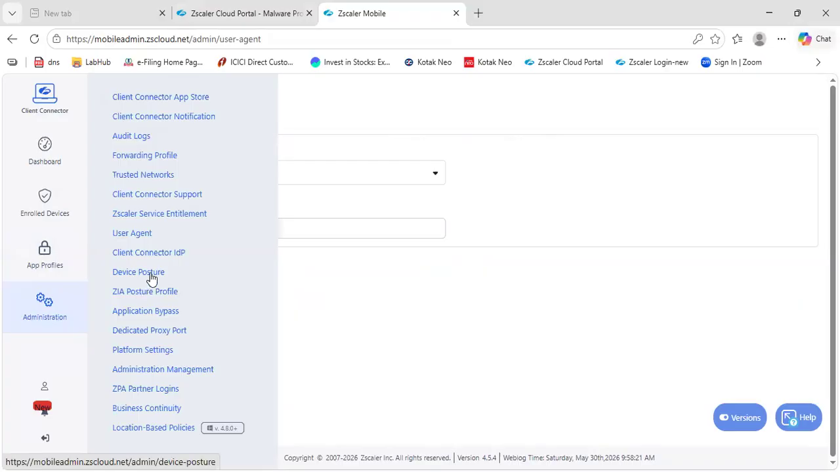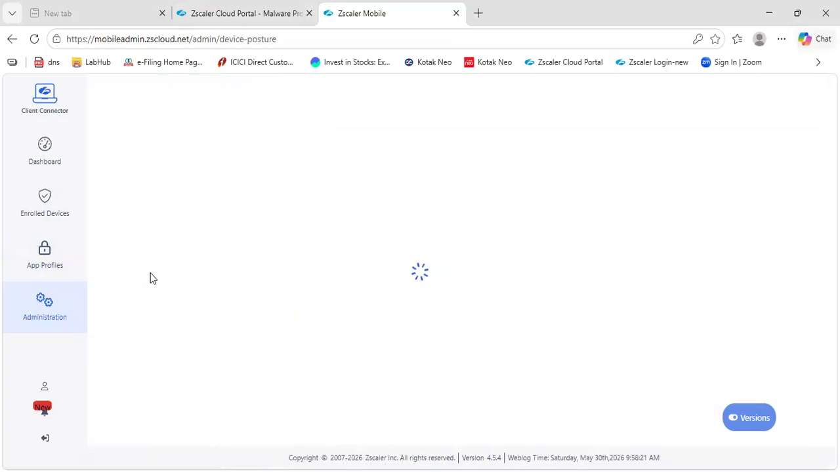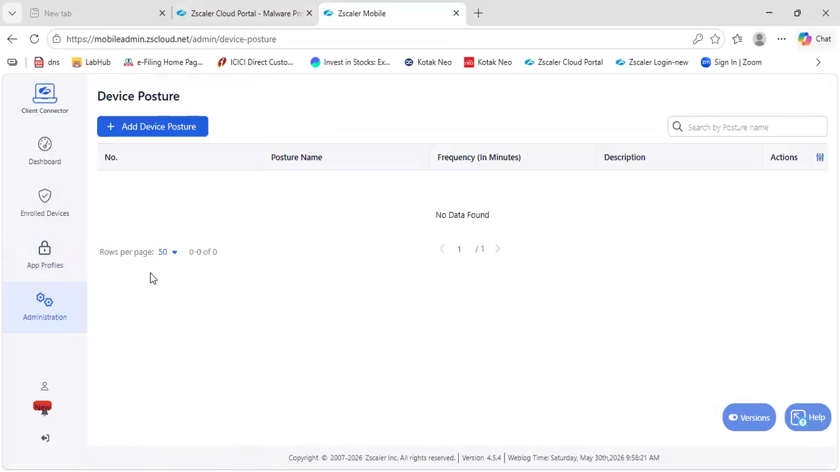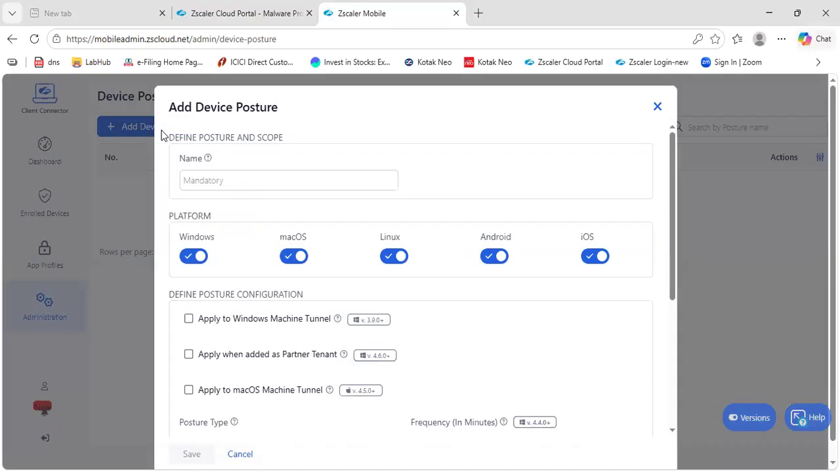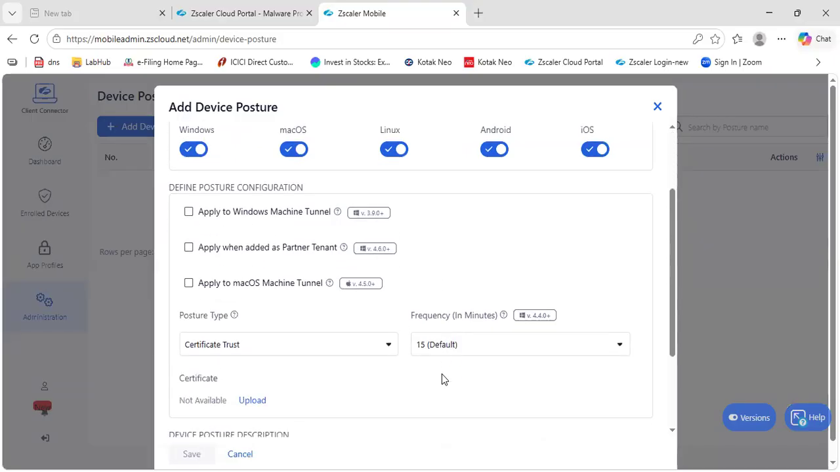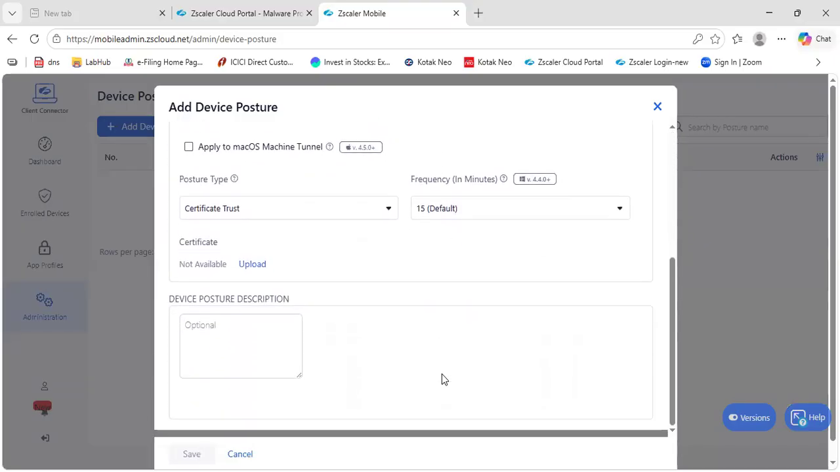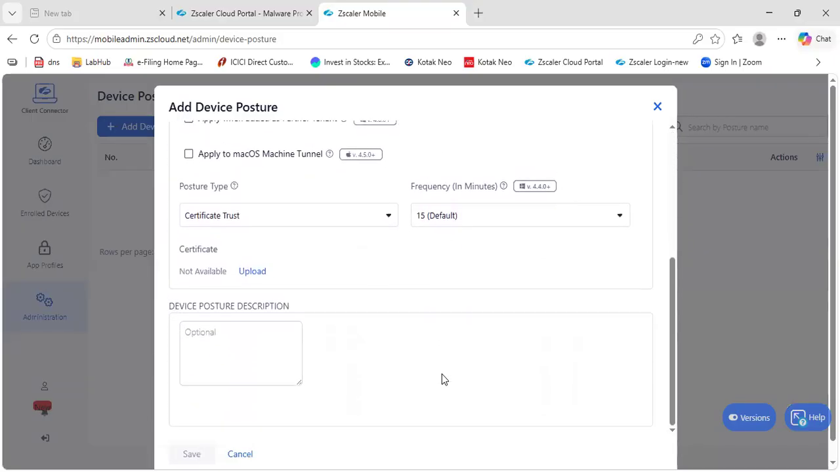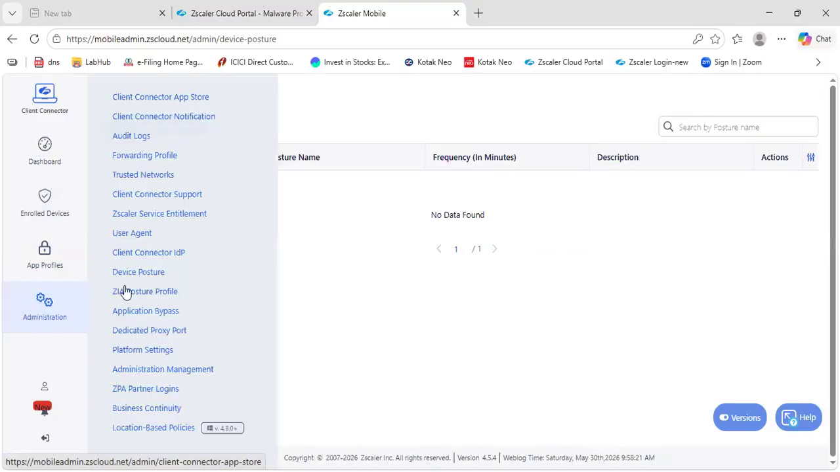Device posture. Here is one of the important parts, that is user posture checking. Posture means basically if you create a posture, then it needs to be available, then the user is able to connect, or else the user will not be able to connect. So posture checking is an important part for the ZCC client connector.